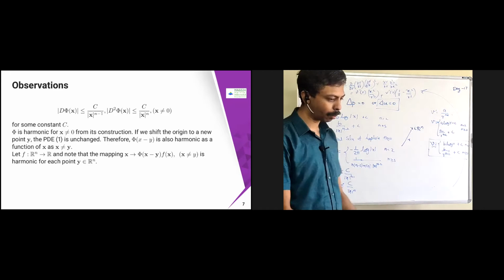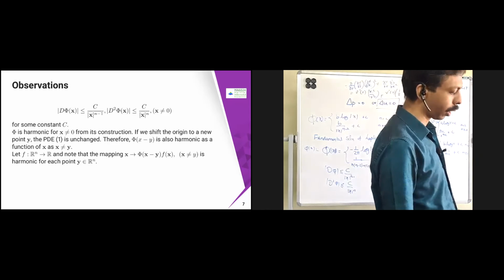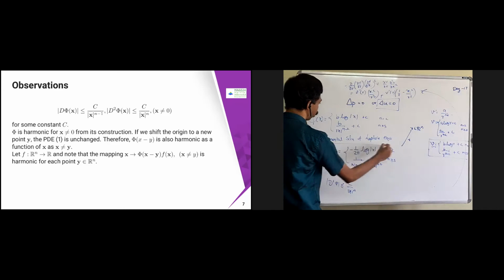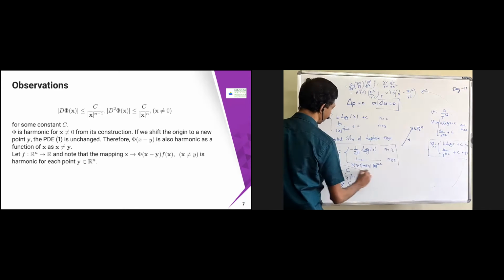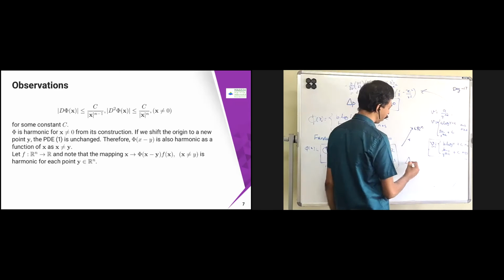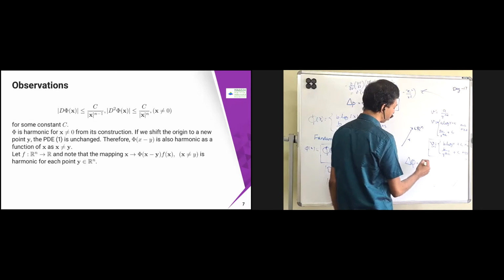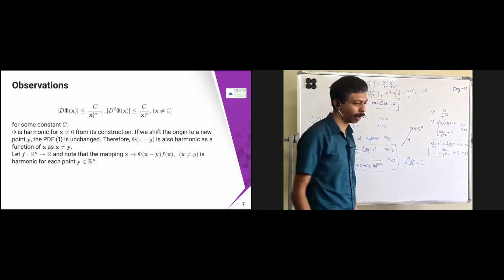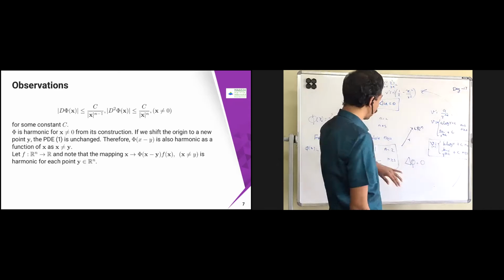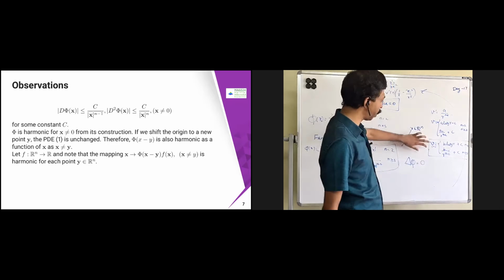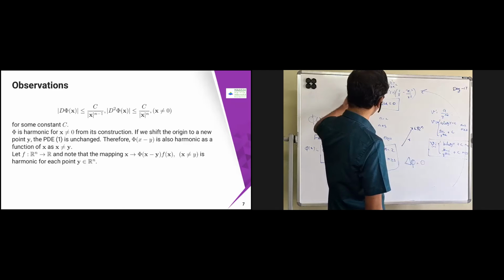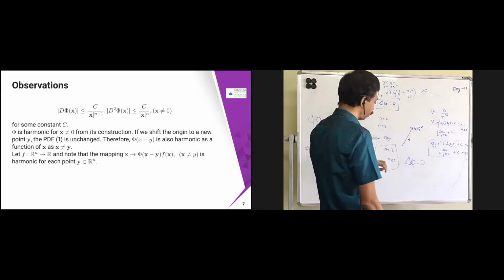Another observation: this pi is harmonic. This pi, the fundamental solution of the Laplace equation, is harmonic. You might have seen what harmonic means in the case of complex courses: del pi equal to 0. From its construction you can see it, because we constructed this pi from V of r, and V of r is obtained by solving del u equal to 0. That's the reason this pi is harmonic.